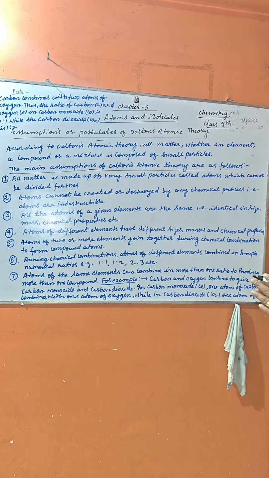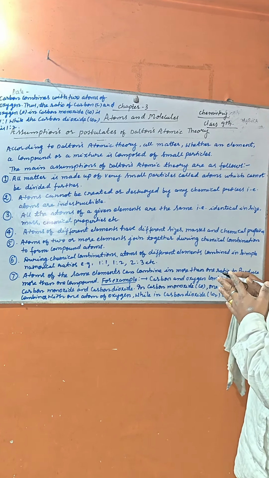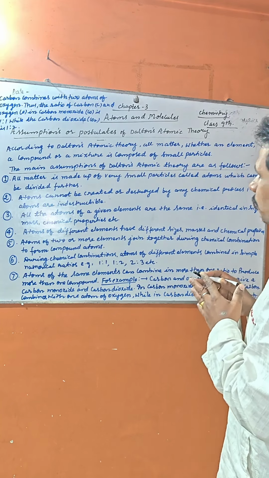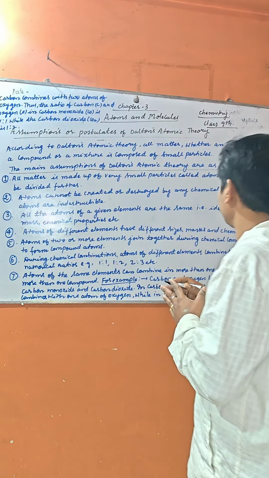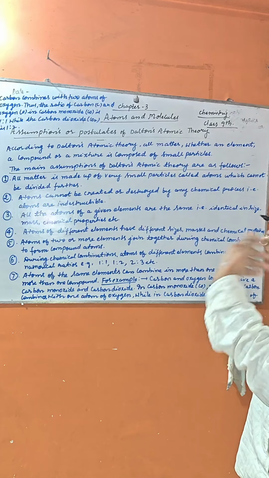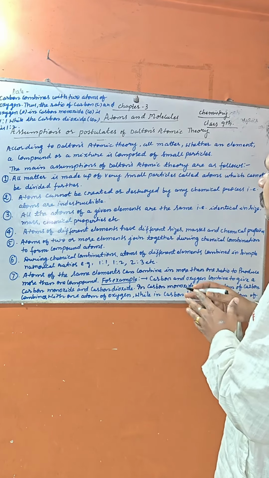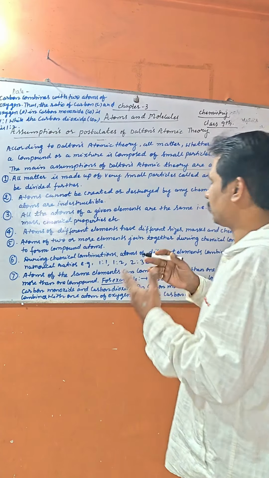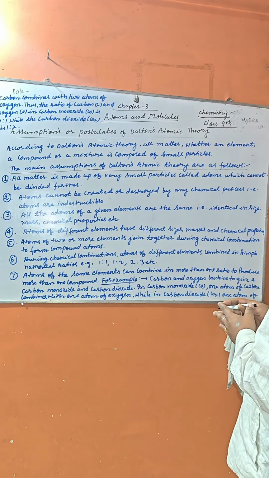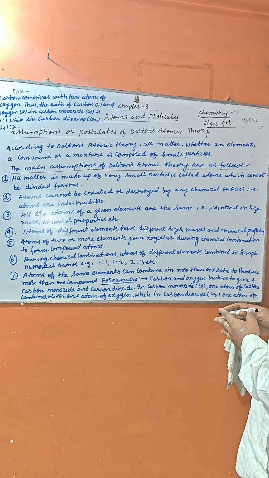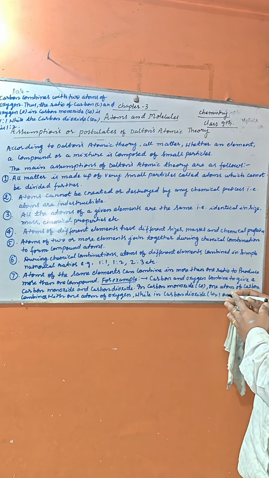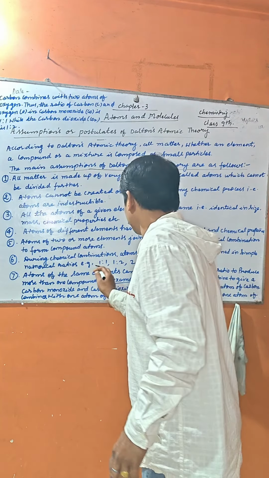Third, all the atoms of a given element are the same, that is, identical in size, mass, chemical properties, etc. Fourth, atoms of different elements have different sizes, masses and chemical properties. So the fifth is that atoms of two or more elements join together during chemical combination to form compound atoms. Seventh, during chemical combination, atoms of different elements combine in simple numerical ratios, as for example 1:1, 1:2 and 2:3. This is the simple ratio.